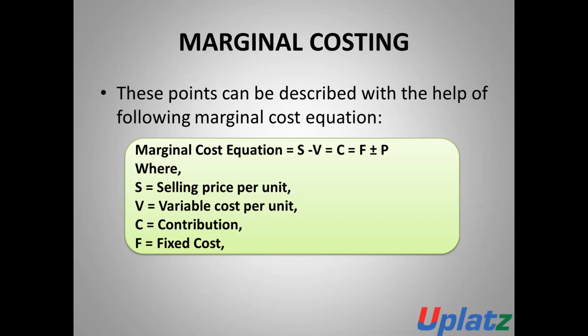Then we obtain contribution. And the amount of contribution is equal to fixed cost plus minus profit. So sales minus the variable cost is equal to contribution, and the contribution is equal to fixed cost plus minus profit. The contribution can be calculated by, number one, selling price minus the variable cost, or it may be calculated by fixed cost plus minus profit.